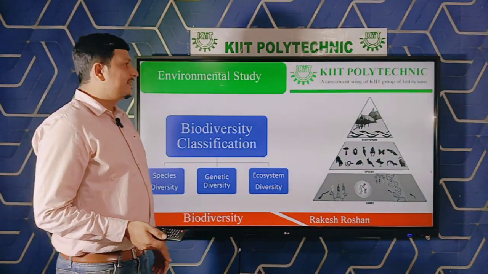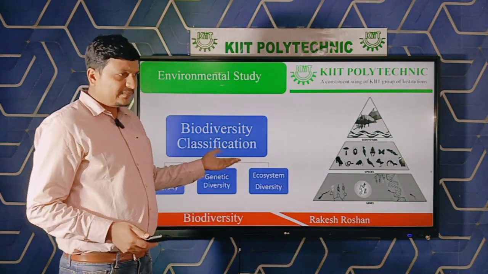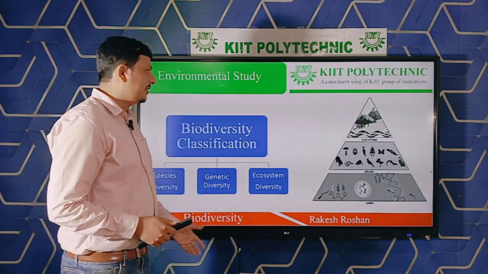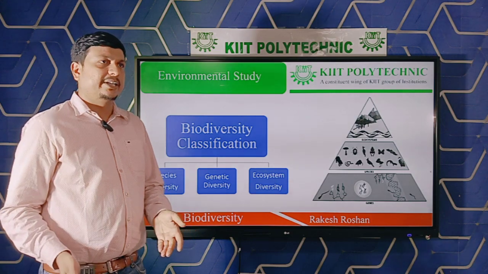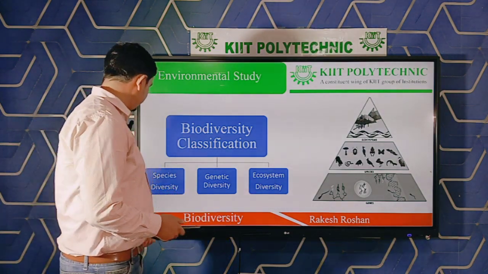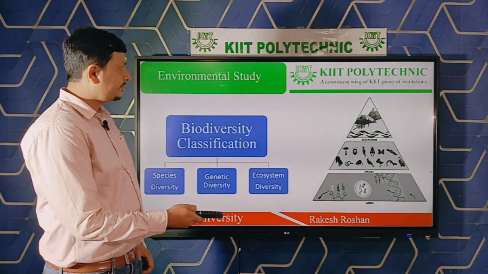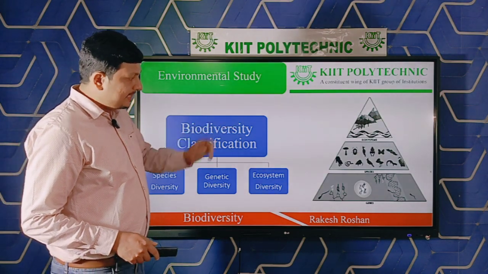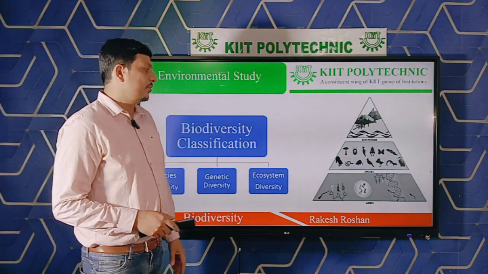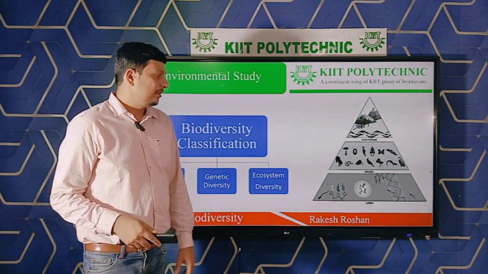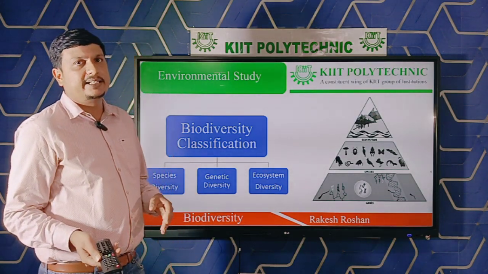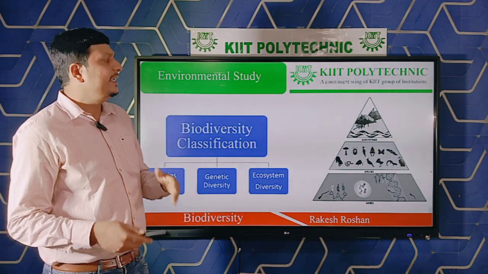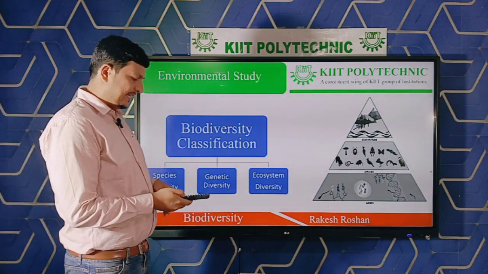And third one is ecosystem diversity. It refers to the types of ecosystems present in a particular locality, region and community. It may be an aquatic ecosystem, or it may be a terrestrial ecosystem. This picture shows that the number of genes is greater than the number of species present in any ecosystem, and the number of species is greater than the number of ecosystems in any community.